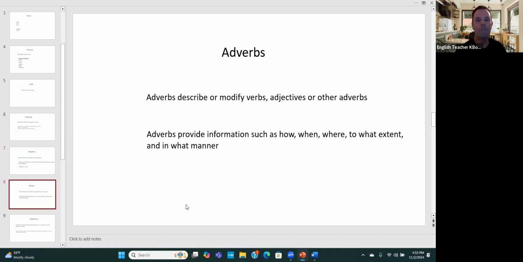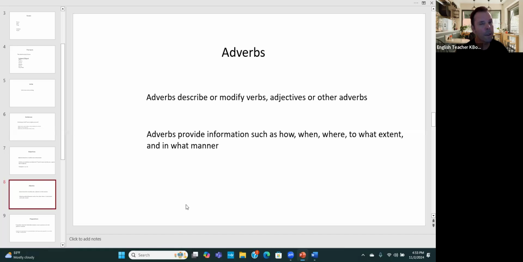Adverbs. An adverb describes or modifies verbs, adjectives, or other adverbs. Adverbs provide information such as how, when, where, to what extent, and in what manner. Oftentimes, not always, but a lot of adverbs end in the letters ly.